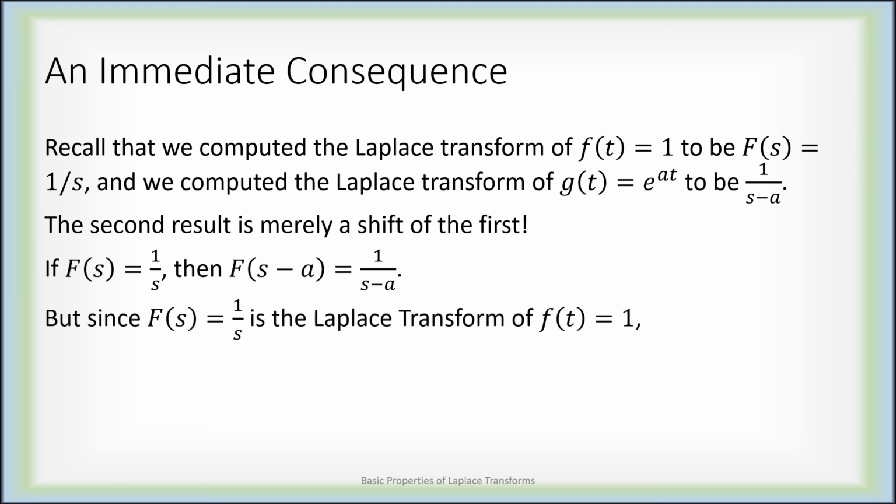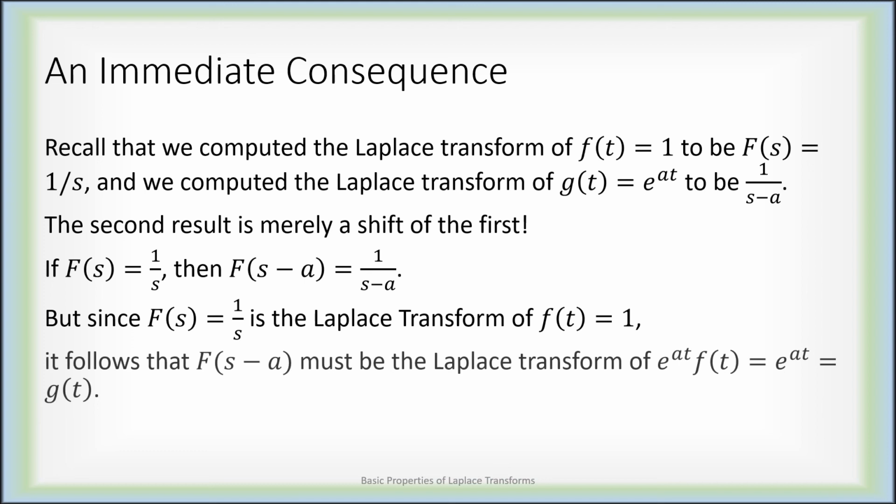But since capital F is the Laplace transform of 1, it follows that capital F of s minus a must be the Laplace transform of e to the at times f of t. F of t was 1, so that's just e to the at, which was g of t. In other words, having found the Laplace transform of 1, we can apply the shifting theorem and immediately find the Laplace transform of e to the at times 1.